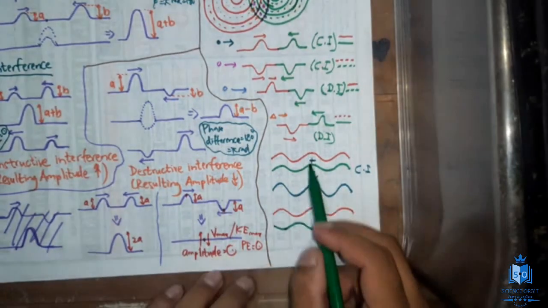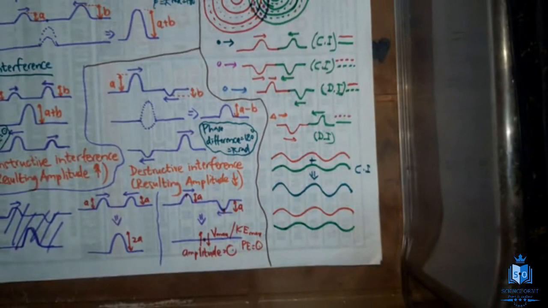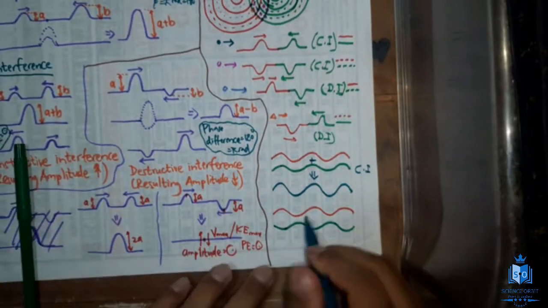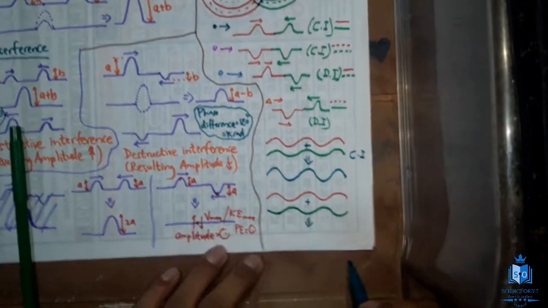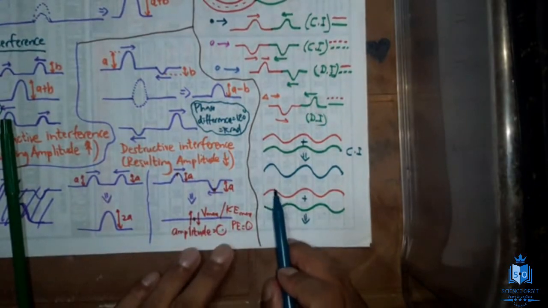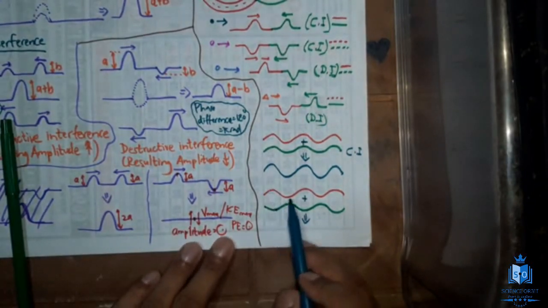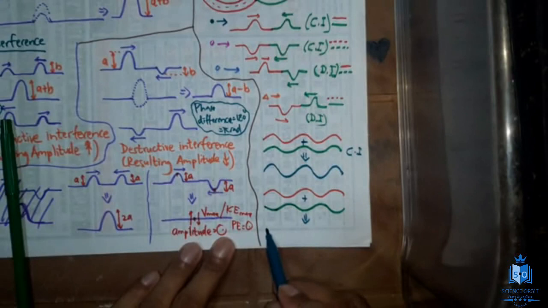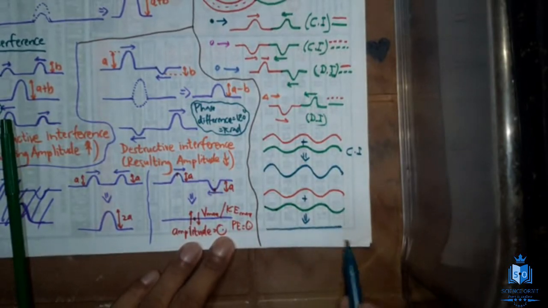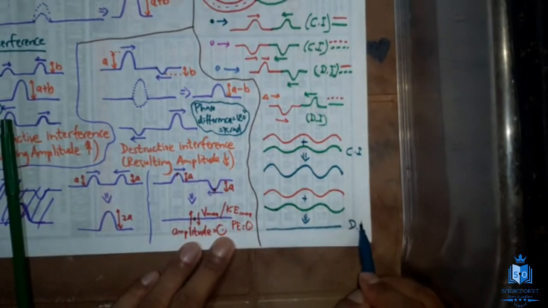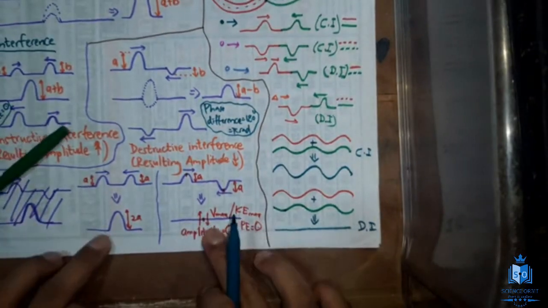And remember, these two waves have the same amplitude. I have taken it like that. Now when you add these two waves, what's going to happen? Both have the same amplitude, so crest and trough are meeting, trough and crest are meeting. Finally, the resulting wave will be like this, a flat one. It is destructive interference.